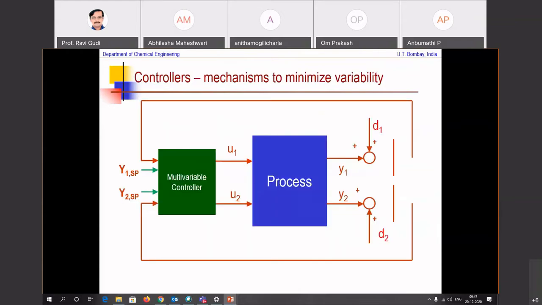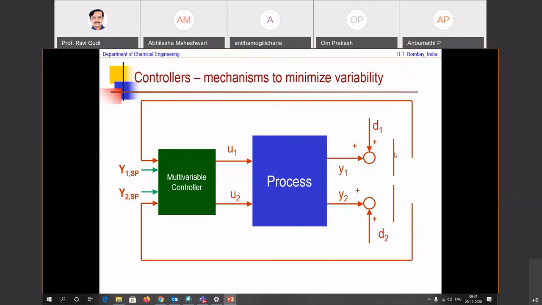So now let's come to the first asset, which actually drives the objective of minimizing variability. So controllers, for example, multivariable controllers, assuming that the targets are specified well. There is some problem in this block diagram. There has to be feedback.